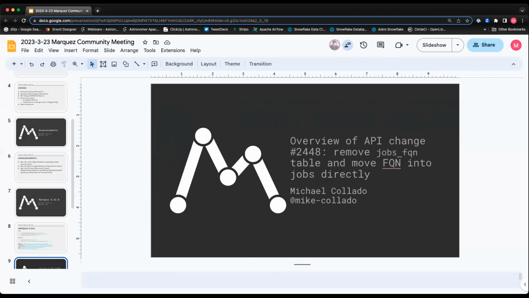Yeah, okay. So I think it was almost exactly a year ago that we added the concept of FQNs, fully qualified names, to jobs, and added the ability for a job to have a parent job.